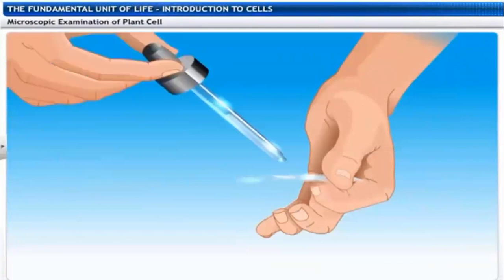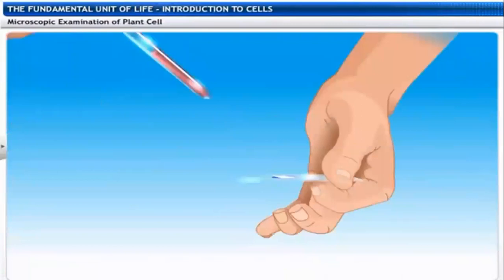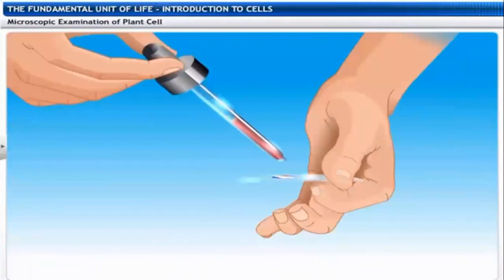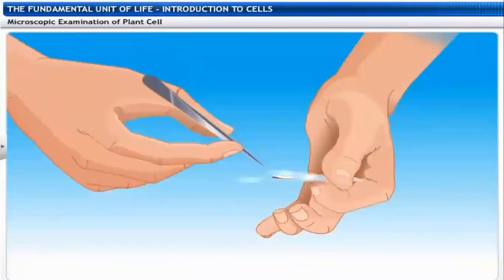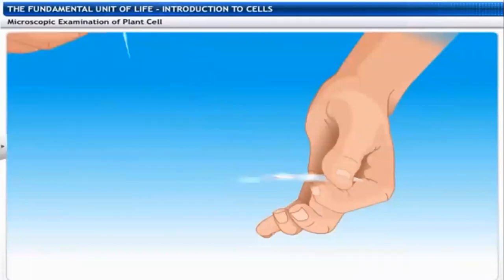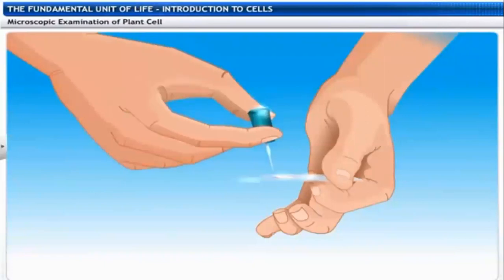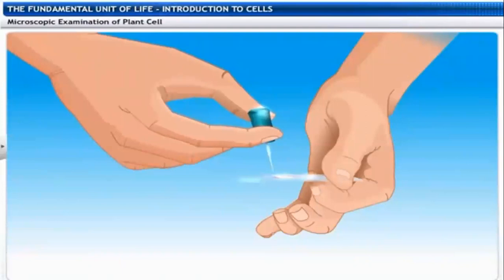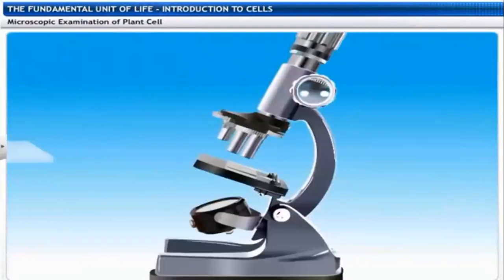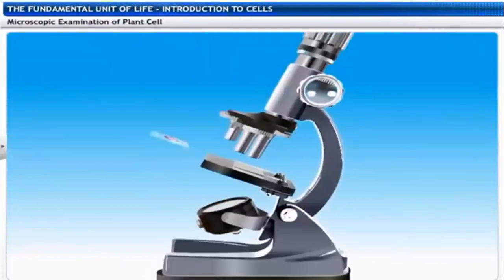Add glycerin solution or water. Now add one or two drops of iodine solution and place a cover slip. Tap gently with a needle to remove air bubbles and excess water. Place the slide on the stage of the microscope.